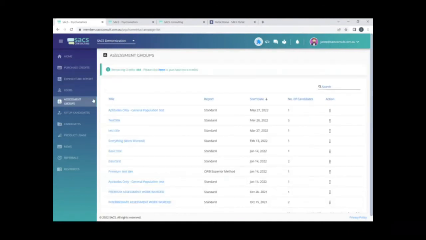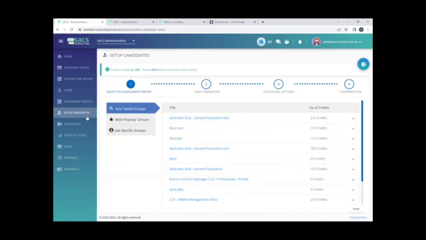Looking at the assessments group page, what you have access to here is the entire history of assessment groups that have been set up for your account. You're able to filter this by most recent date to the oldest date that an assessment group was set up, and you'll see the number of candidates that are associated with that assessment group. You've got the search function if you are looking for a particular group, perhaps you have more than what fits on the one page. And by accessing the group, you can see the candidates that have been set up and then access their reports that way.